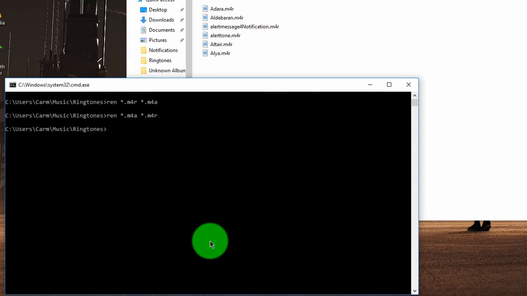But that's it. That's how you quickly import your custom ringtones into your iPhone. No brainer. Screw you, Apple. I figured it out on how to do it. Have a good one.